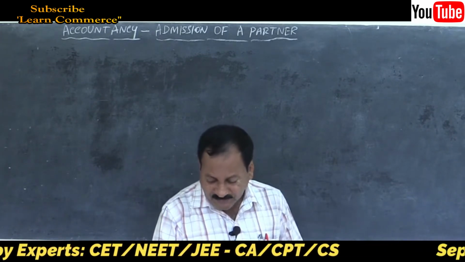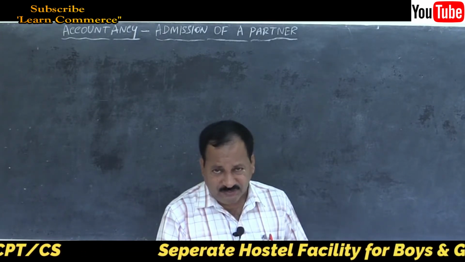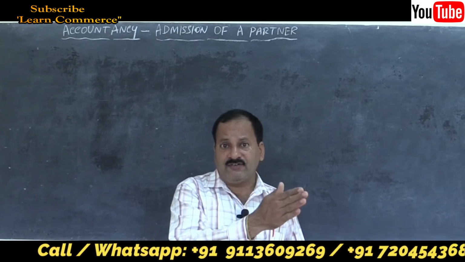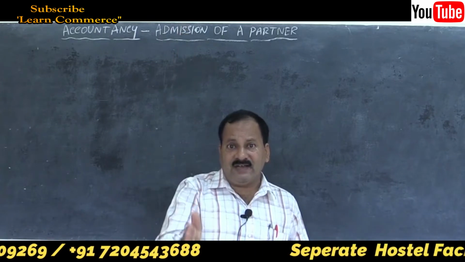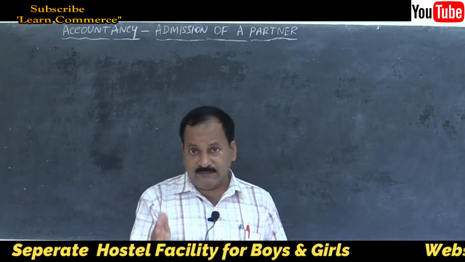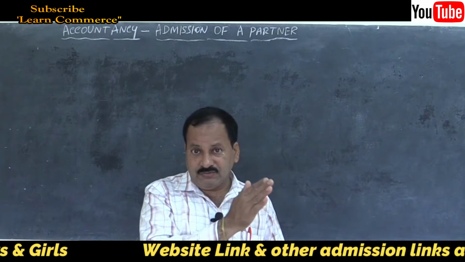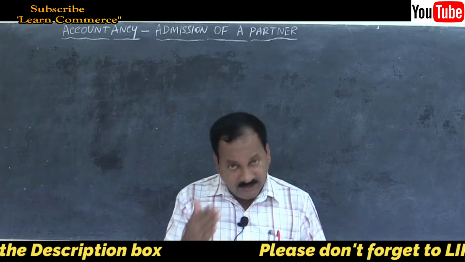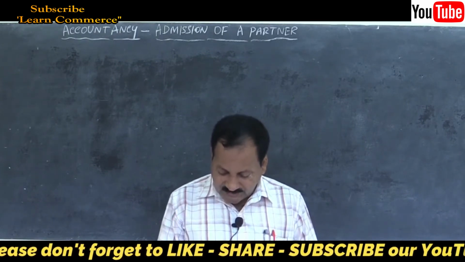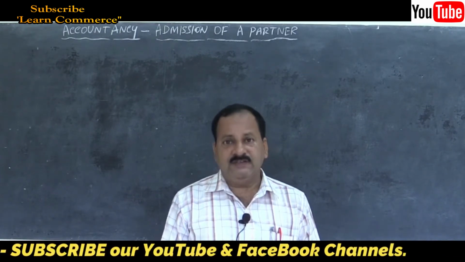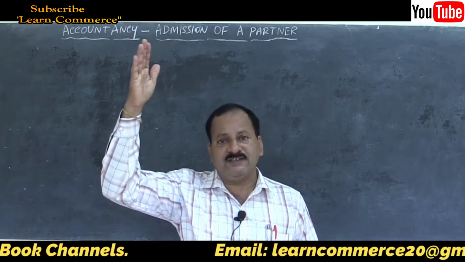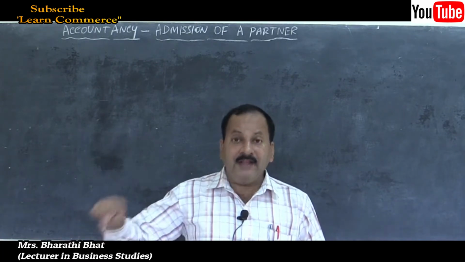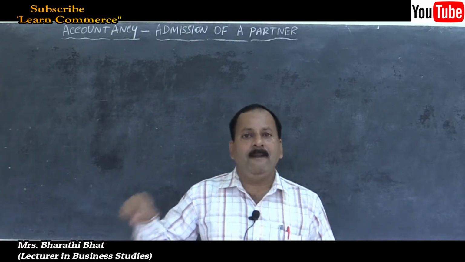Then depreciate furniture by 10%, you know it very well. Depreciation is always a loss to the business and should be entered on the debit side of revaluation account because there is a decrease in the value of an asset. Decrease in the value of an asset, debit side of revaluation account to furniture depreciation; calculate and enter the amount. Then appreciate buildings by 20%, reverse: that is an increase in the value of the asset, enter it on the credit side of revaluation account and add it to the concerned asset in the balance sheet.